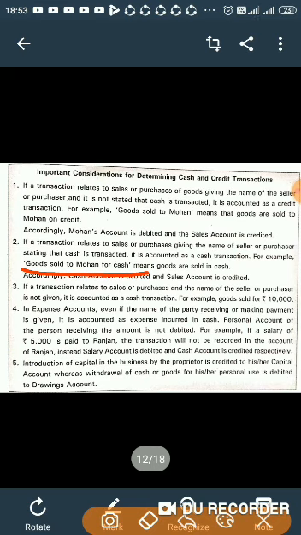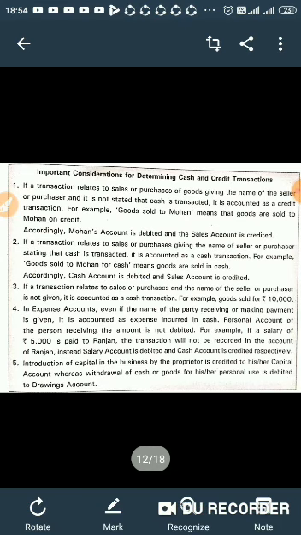The relevant accounts which we should record in our books of account are sold goods, that is the sales account, and cash, which we have received from Mohan. The nature of the sales account is a nominal account, and we will debit or credit as per the rule. Cash is a real account, and we will debit or credit as per the rule.